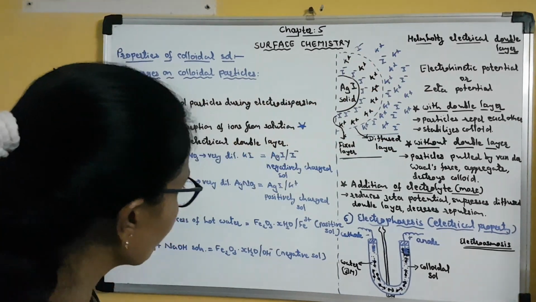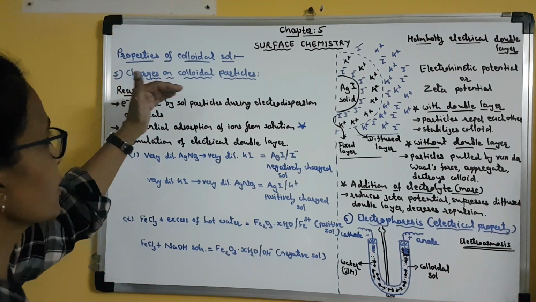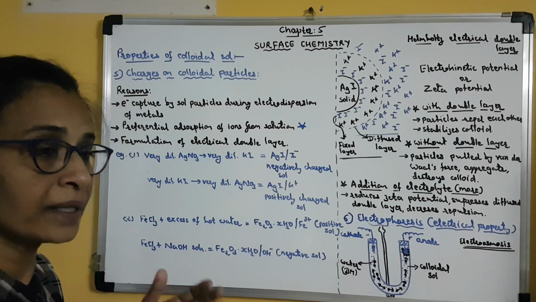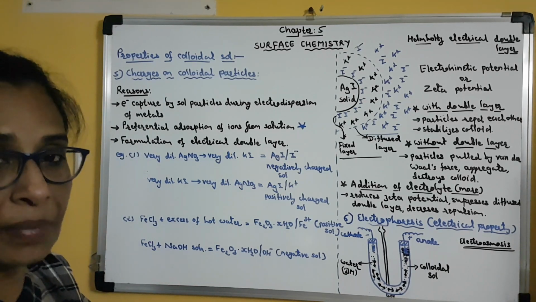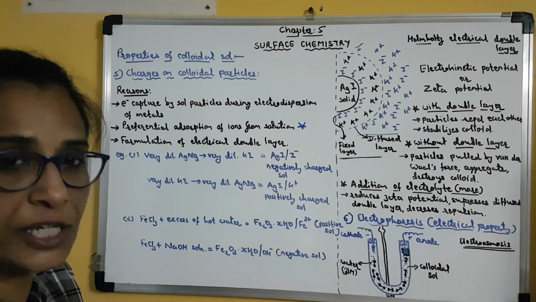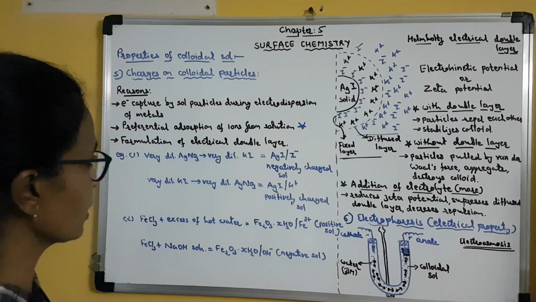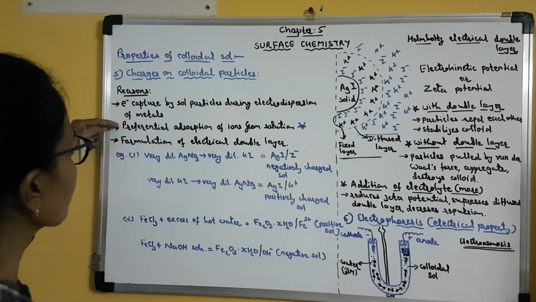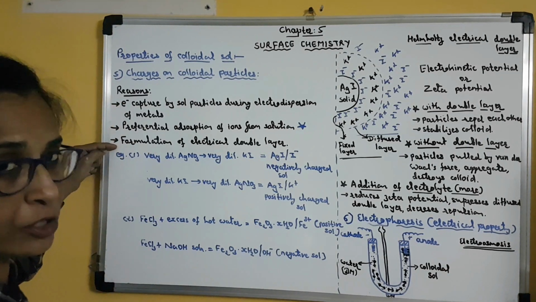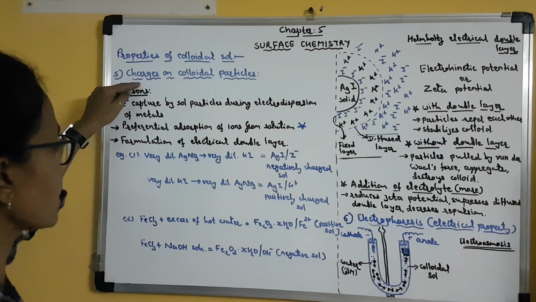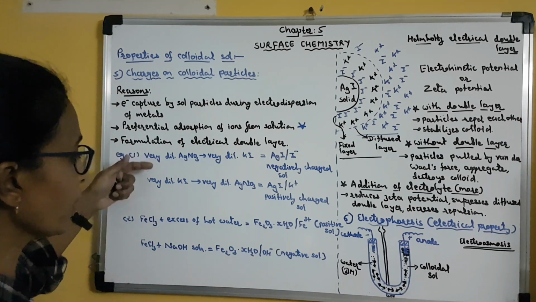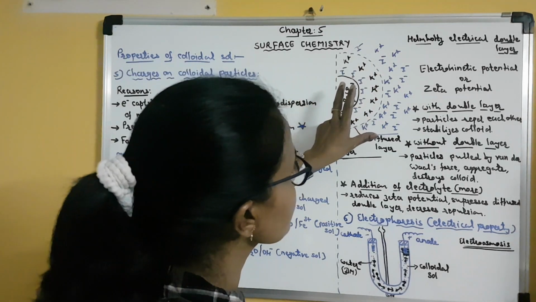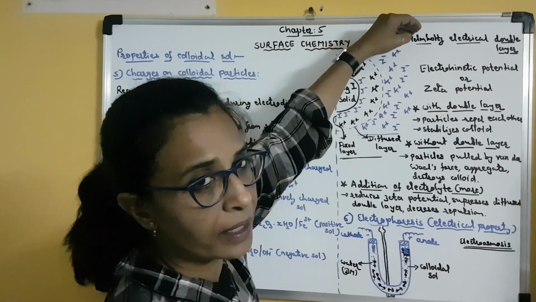So the whole topic, that is the charges on colloidal particles, can be asked in a 3 marks question: how do colloidal particles become electrically charged? Explain with illustration. So you have to explain in detail. Clear? And you have to mention the reasons which are responsible for the charges on colloidal particles. Then you can give any one of these two examples, and then with this diagram you can explain the Helmholtz